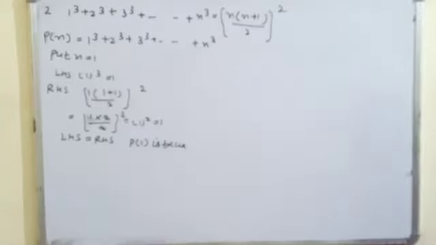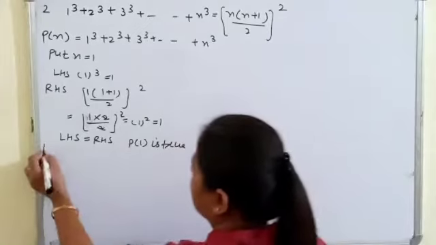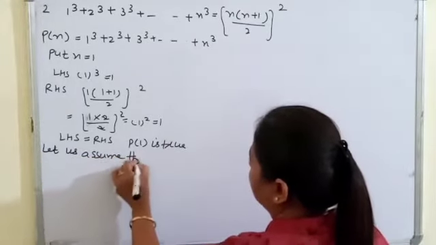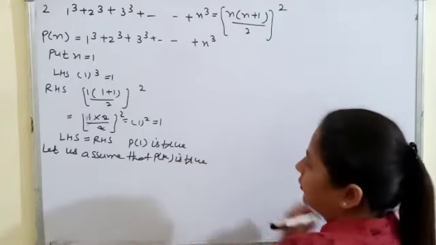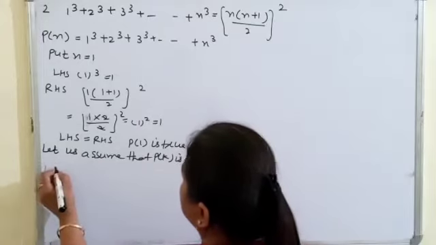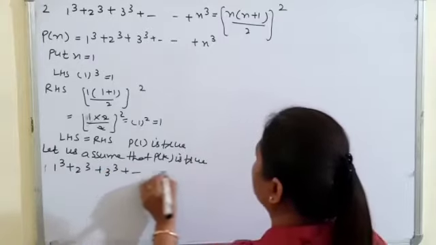P1 is true. Now next we will assume that Pk is true. We will assume it true. So at the place of n we will substitute k: 1 cube plus 2 cube plus 3 cube up to so on.